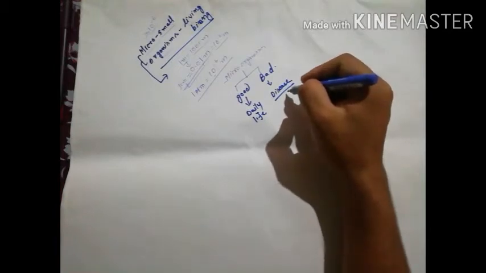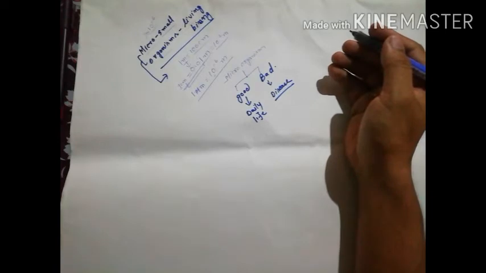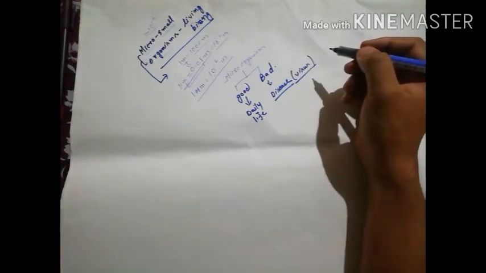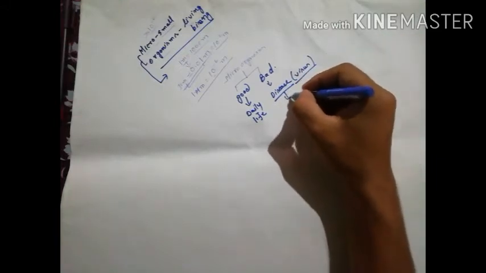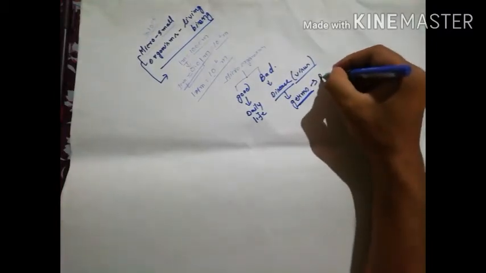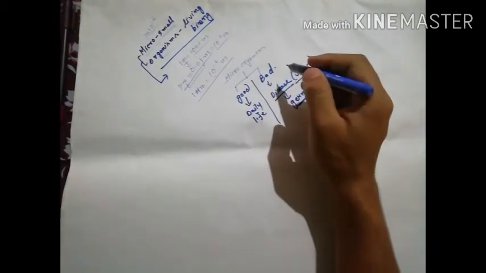Bad microorganisms cause disease, such as different types of viruses. You can see nowadays COVID-19 is also a virus. So like this, different viruses are there, bacterial diseases are there, different microorganisms are there. These disease causing microorganisms are known as germs, and they are also called pathogens. So we are getting two groups: one is good microorganisms, another is bad microorganisms.